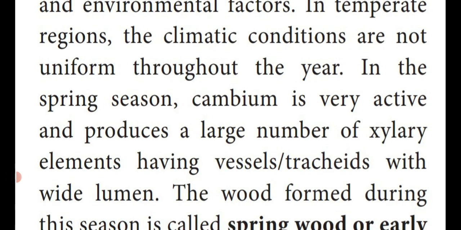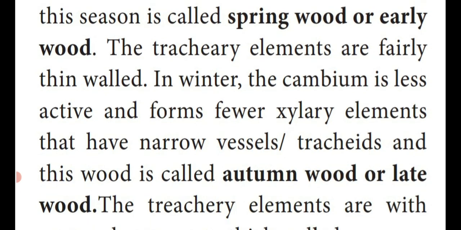So in the spring season, the activity of the cambium is very high. That means the cambium is very active and produces a large number of xylem elements, that is vessels and tracheids with wide lumen. Lumen means the central portion of a vessel or a trachea. So the wood formed during spring season is called spring wood or early wood.